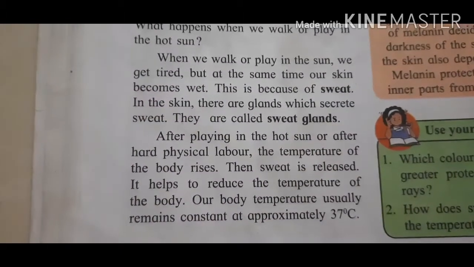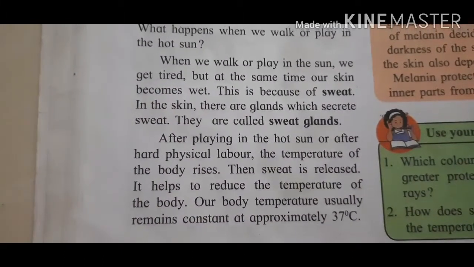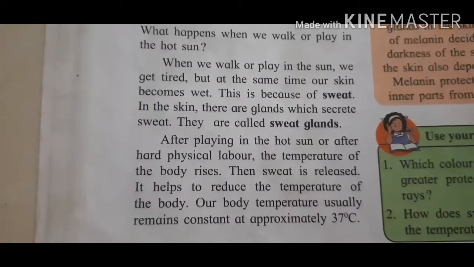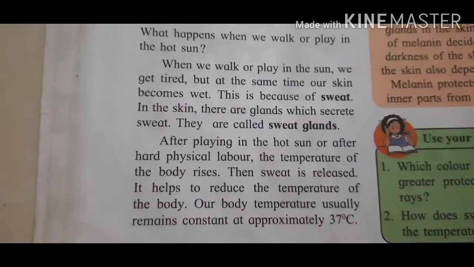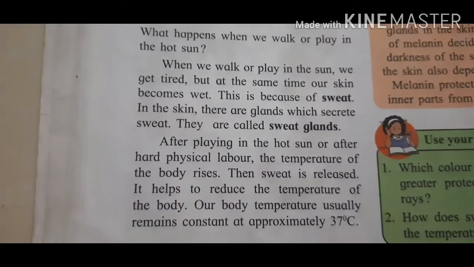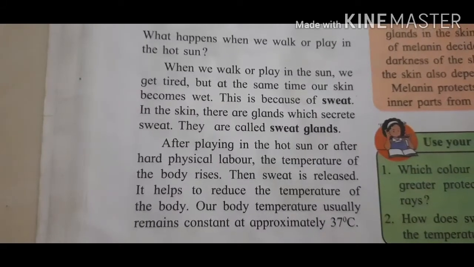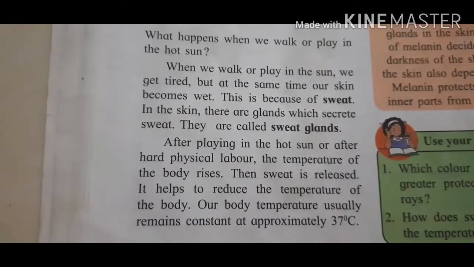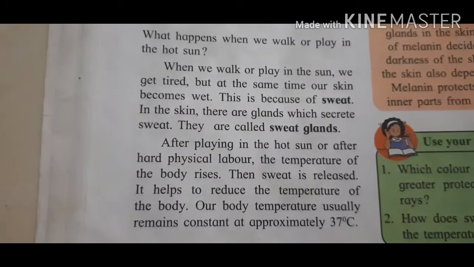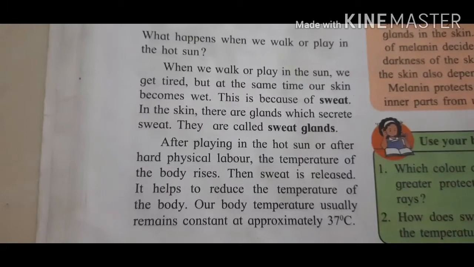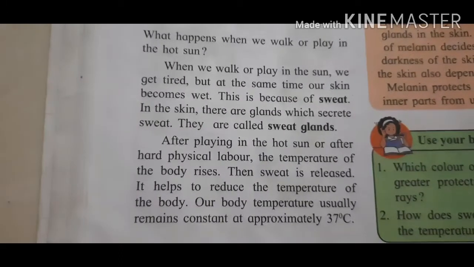When we walk or play in the sun, we get tired, but at the same time our skin becomes wet. Yes, the skin gets wet. Why? Because of sweat, that is pasina. In the skin there are glands which secrete sweat. They are sweat glands.